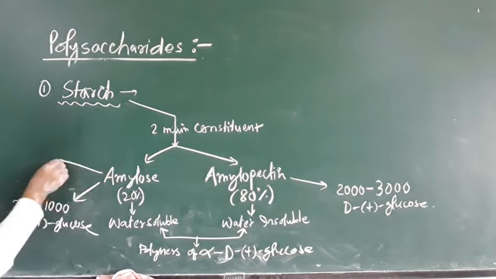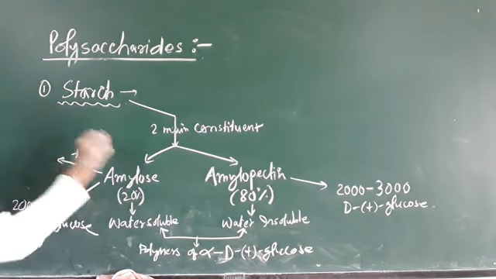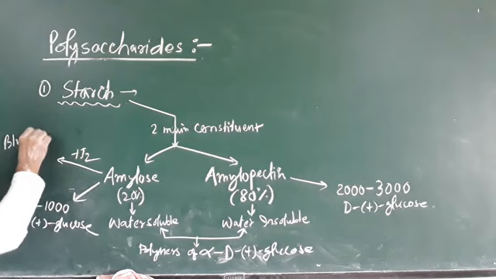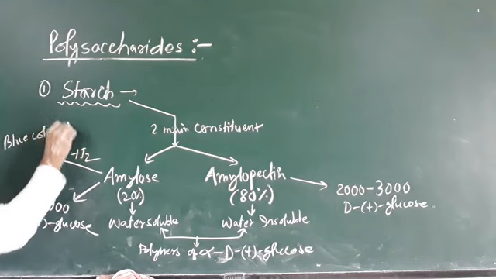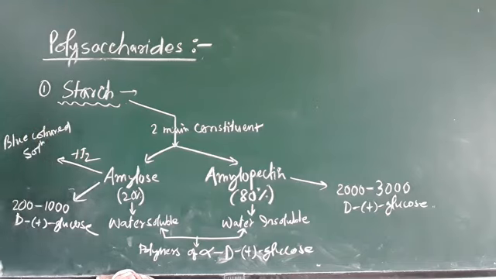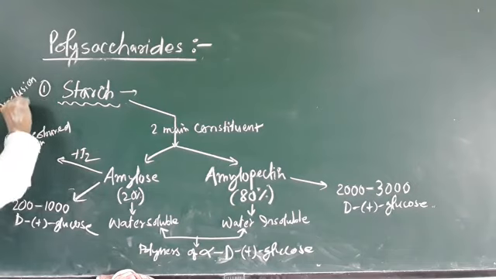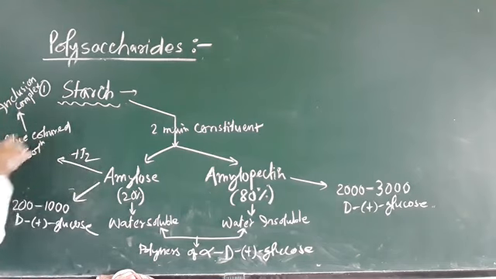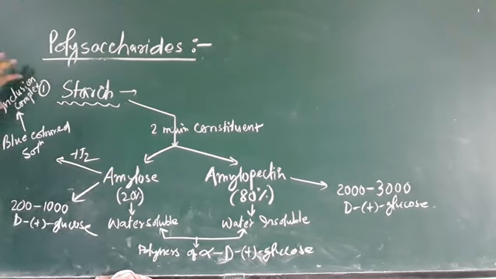And this amylose, on treatment with iodine, will form a blue colored solution. This blue colored solution is called an inclusion complex. So amylose on treatment with iodine forms a blue colored solution, and this blue colored solution is called inclusion complex.